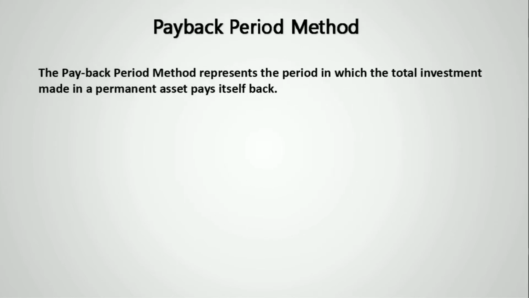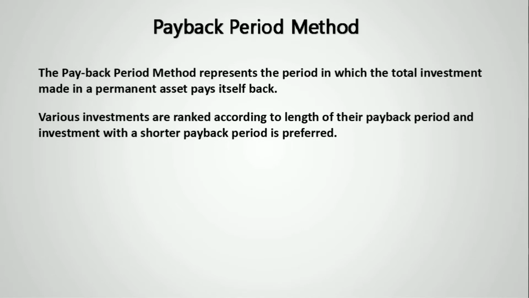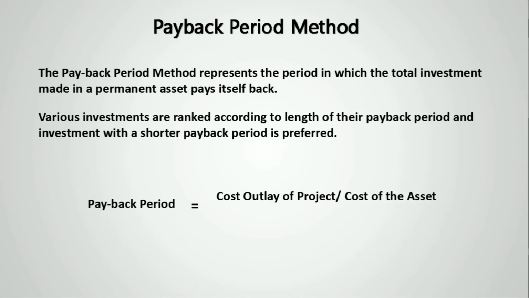Our first method is the payback period method. In simple words, this method will tell you the period in which the asset returns itself back. Then all investment proposals are ranked according to their payback periods. As we want to cover the cost of our investments as soon as possible, investments with shorter periods are preferred. We use the following formula to find the payback period of an investment: cost of an asset or cost outlay of a project divided by annual cash inflows.